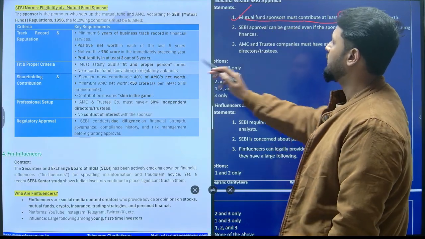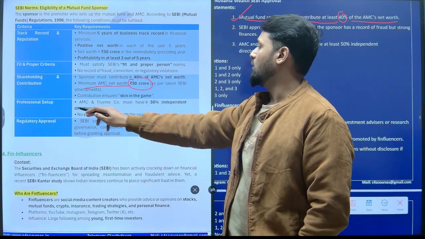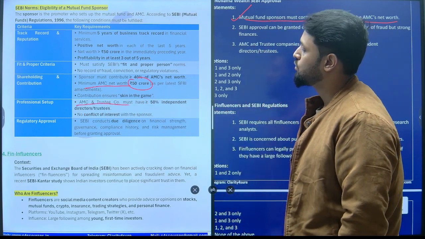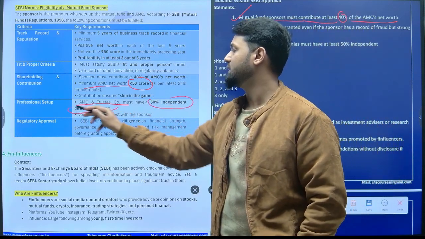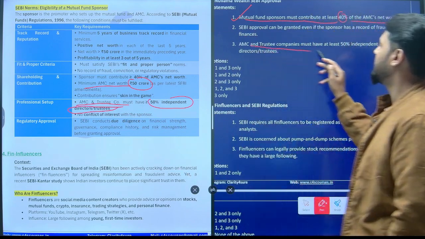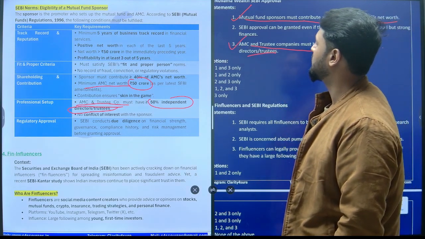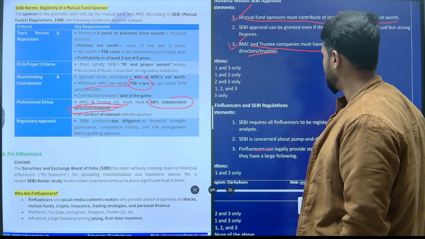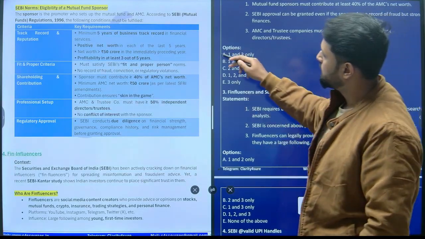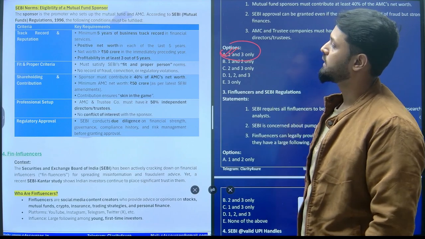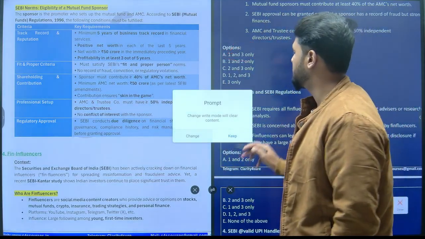Third statement, minimum AMC net worth, as I said, 50 crore, right? Now, AMC and trustee companies must have at least 50% of independent directors or trustee. Your third statement is also correct, right? Which means your correct answer here will be option number A. Option number A is your correct answer. Clear? Now, let's move on to our next question.